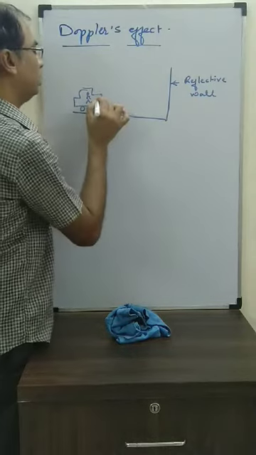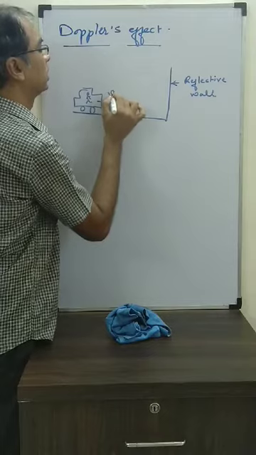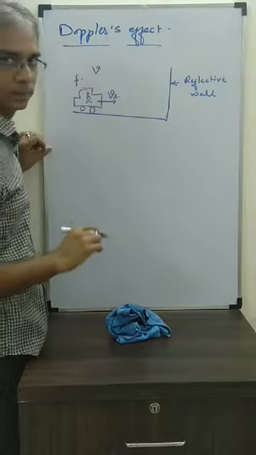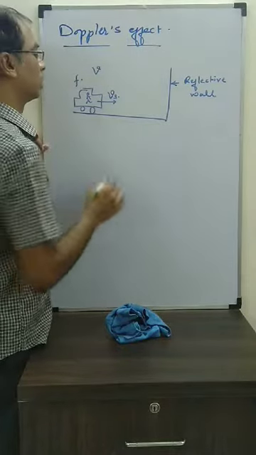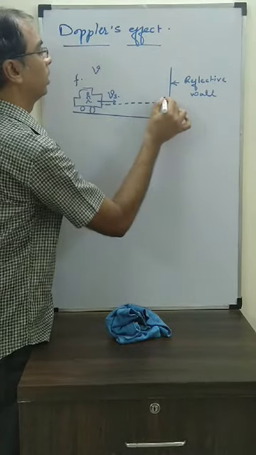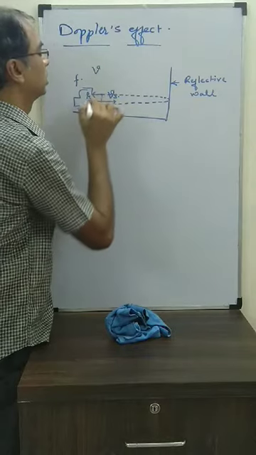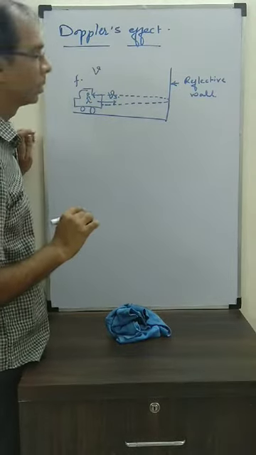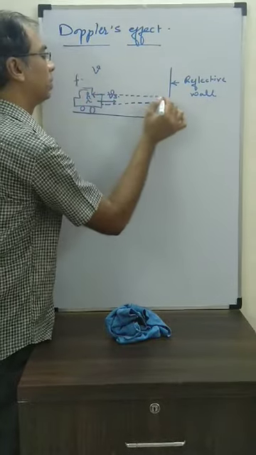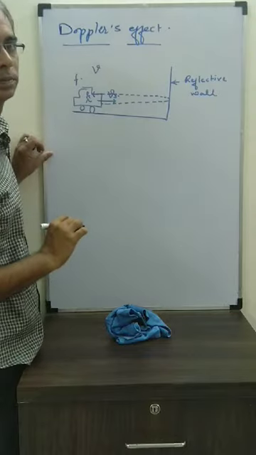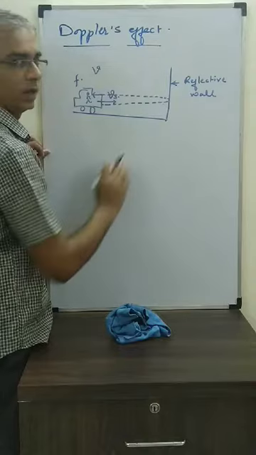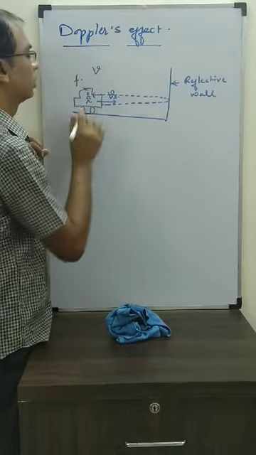This car is coming with speed Vs, speed of sound is V, and the frequency produced by the car is f. This car produces a sound, it goes to the reflective wall, and after reflection it comes back to this person. We want to find out the frequency of the sound received by this person after reflection from the wall. How to get the reflection frequency? That we have to see. So, we are going to solve it now.